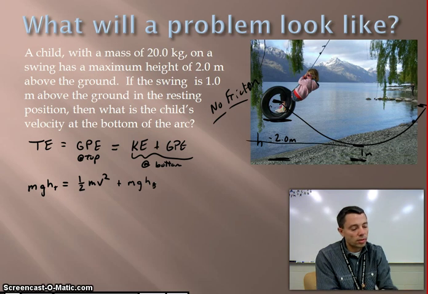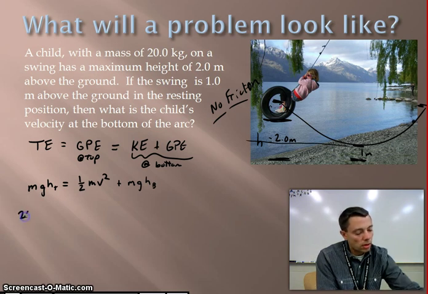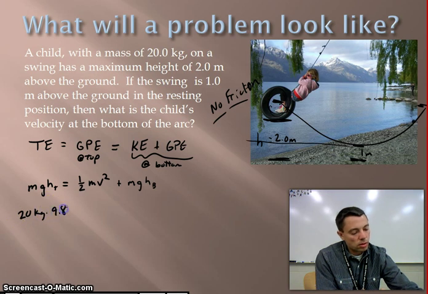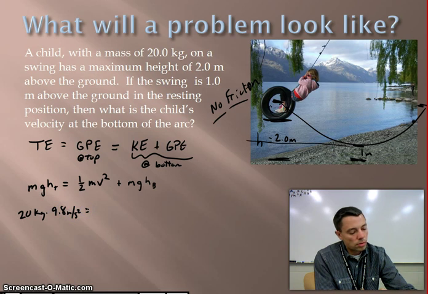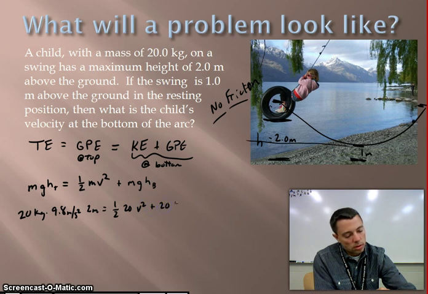Now, my mass is given to me. So in other words, that's a number that I know. It's just 20 kilograms. G is just 9.8 meters per second squared. Height is 2 meters. I got 1/2 times 20 times v squared plus 20 times 9.8 times a height of 1 meter.